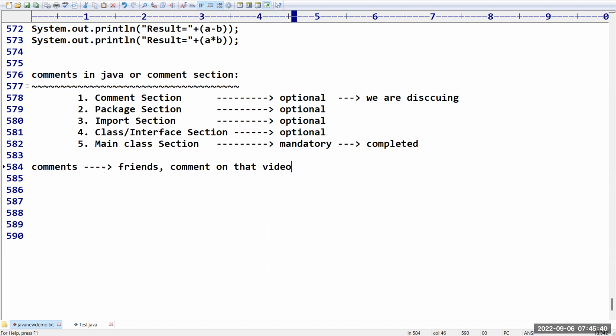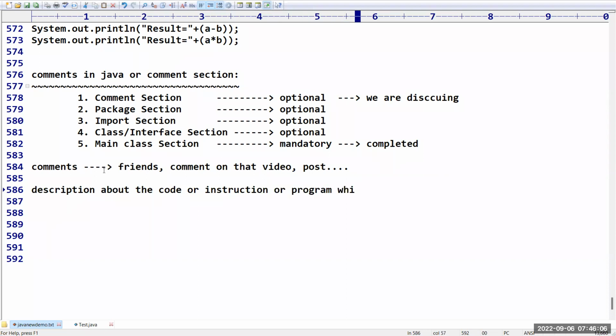Okay. Sir, I want to write a comment on a post which is posted on Instagram or something like that. Sir, comment means what? Description about the code. In our terminology, comments are nothing but a description about the code or the instruction, or the program which we have written in Java.